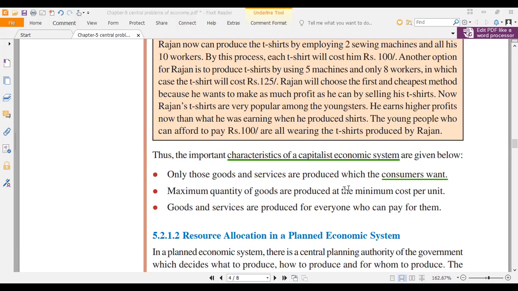Then, maximum quantity of goods are produced at minimum cost per unit. What does it mean?